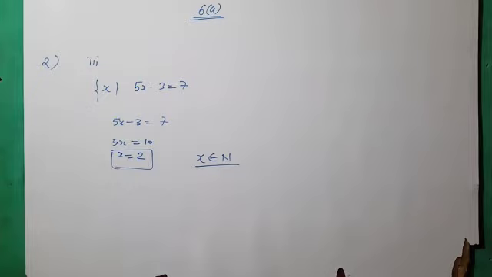Fourth one, x square, x is value 25. So we have two values of x, plus 5 and minus 5. So this is not a singleton set. Okay. Fourth question you have to do on your own.